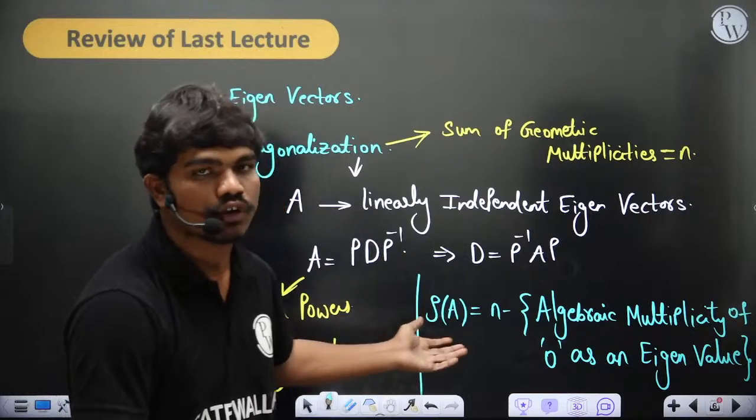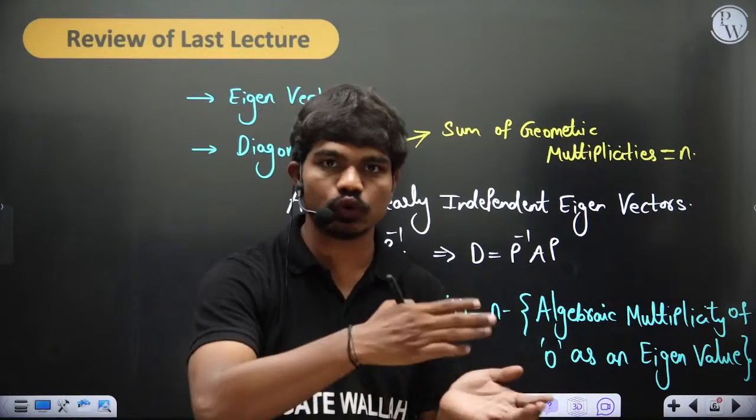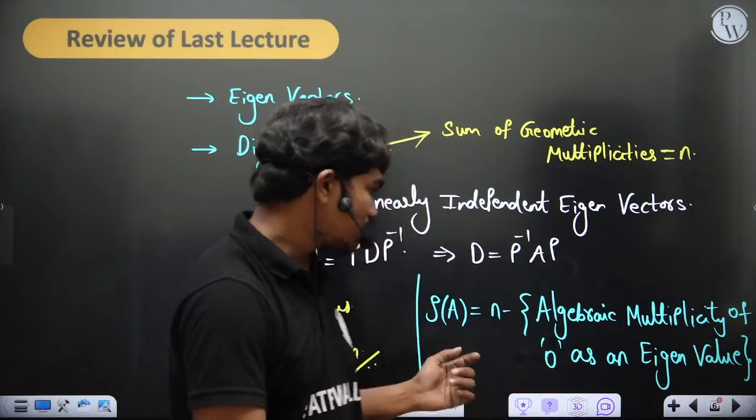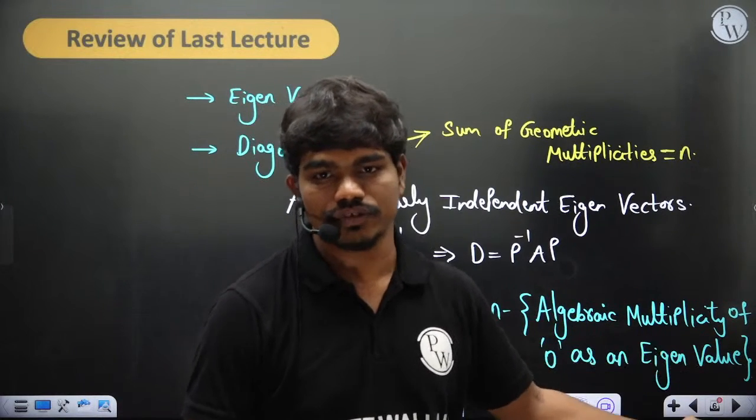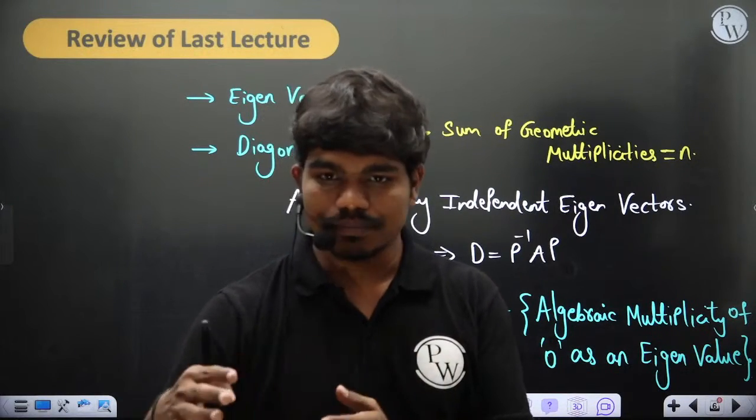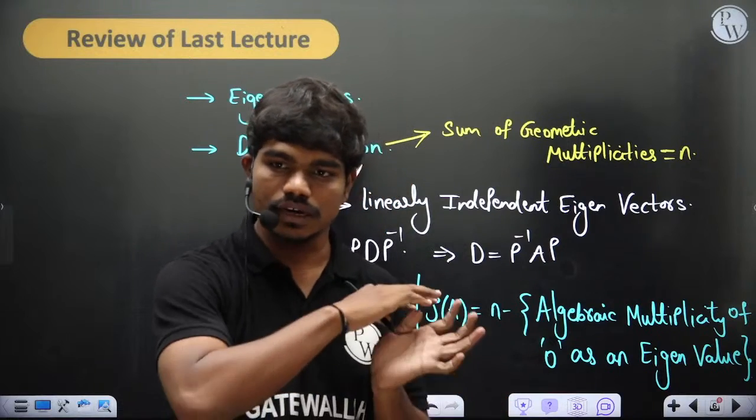Basically, we have checked this with 1 or 2 questions, like the 4 by 4 system. For that matrix, we have seen the rank is 3 because that matrix doesn't have 0 as an eigenvalue, of course. If you have a doubt, please type. It's fine. Keep typing, no issues.